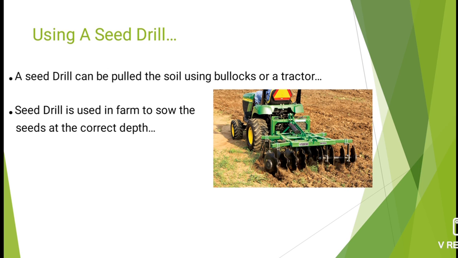This step becomes a simple method, and thus every seed can be sown at the correct depth into the soil.